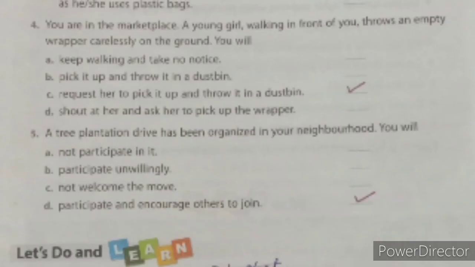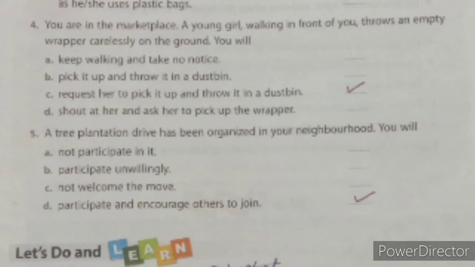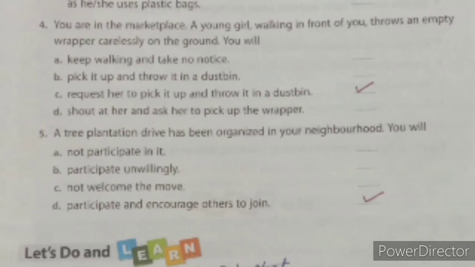Fourth one, you are in the marketplace. A young girl walking in front of you throws an empty wrapper carelessly on the ground. You will: Option A, keep walking and take no notice. Option B, pick it up and throw it in a dustbin. Option C, request her to pick it up and throw it in a dustbin. Option D, shout at her and ask her to pick up the wrapper. So the answer will be request her to pick it up and throw it in a dustbin. Option C will be the answer.